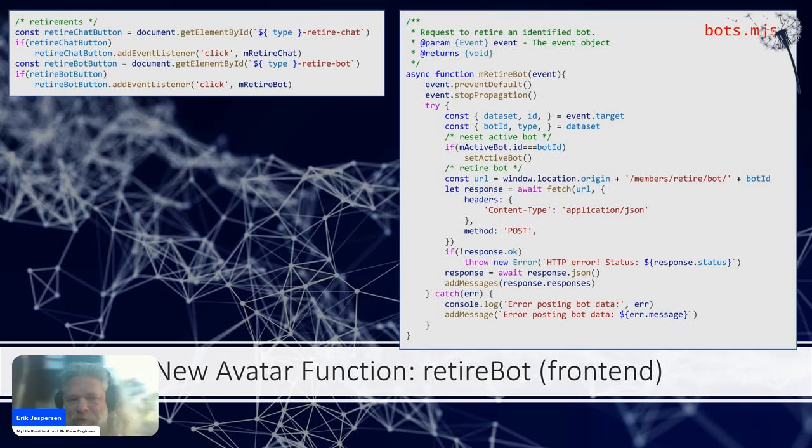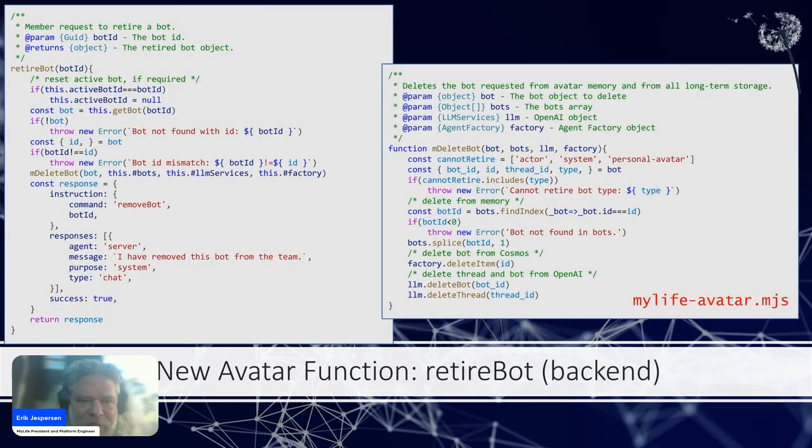Again, similarly, there's going to be a retirement icon, and that, once triggered, is going to take you to the back end, where the bot is removed from both MyLife and the LLM, and it erases any accompanying threads, though they should erase through migrate even if it had been used, but it does erase any threads still related to that bot.